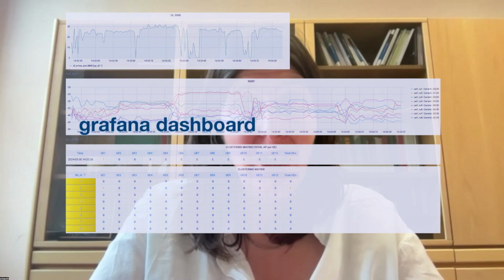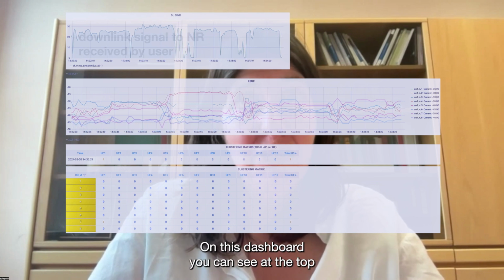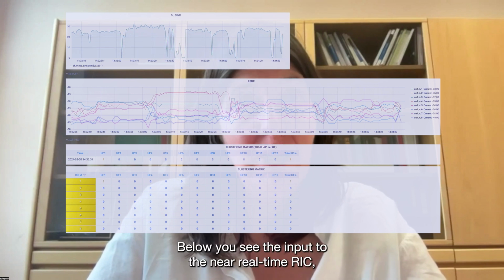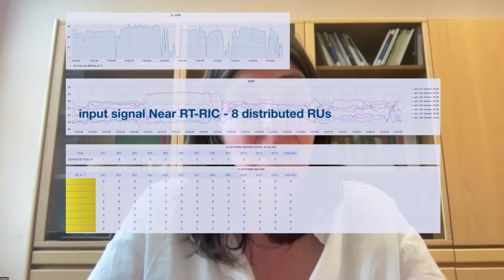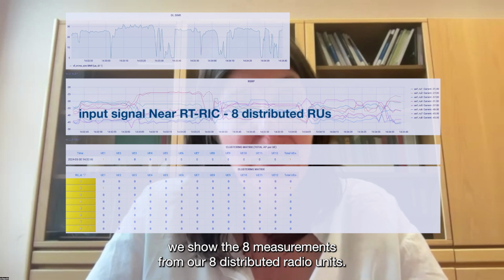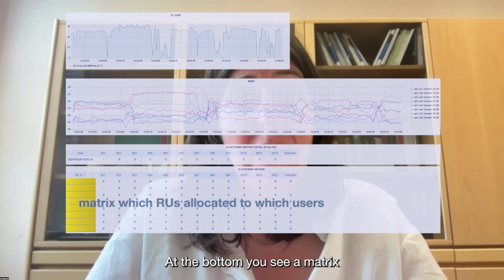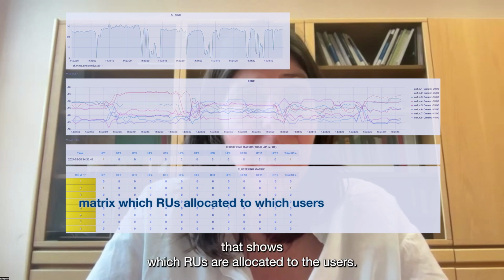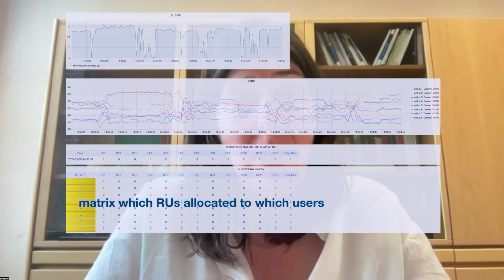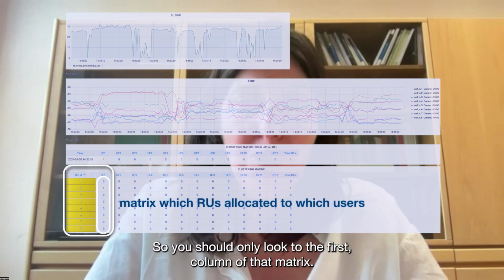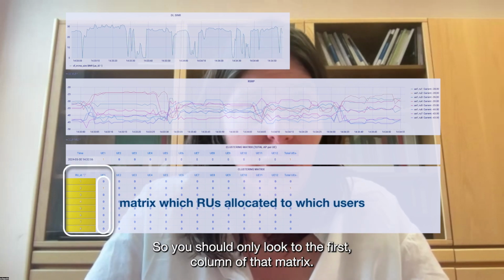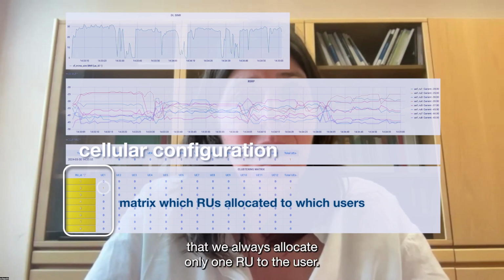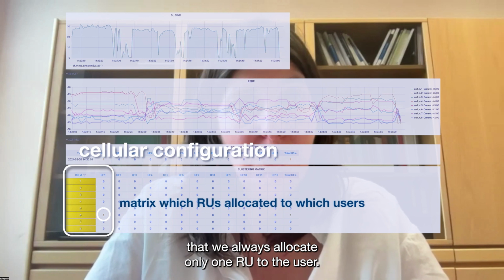To show the impacts of the near real-time RIC decisions on the user equipment, we have developed a Grafana dashboard. On this dashboard, you can see at the top the downlink signal to noise ratio received by your user. Below, you see the input to the near real-time RIC, which shows the 8 measurements from our 8 distributed radio units. At the bottom, you see a matrix that shows which RUs are allocated to the users. In our demo, we only have a single user active, so you should only look at the first column of that matrix. In a cellular configuration, you can clearly see that we always allocate only one RU to the user.